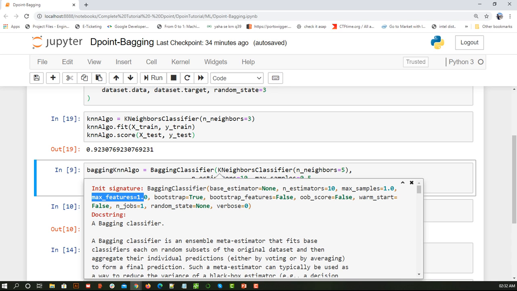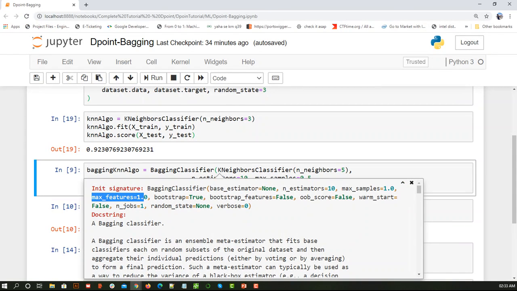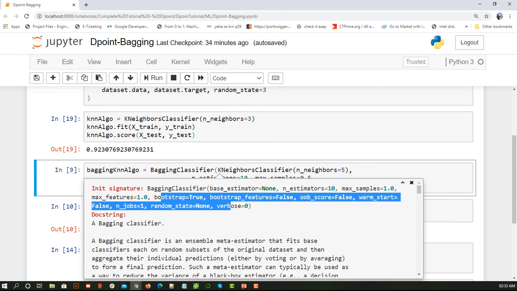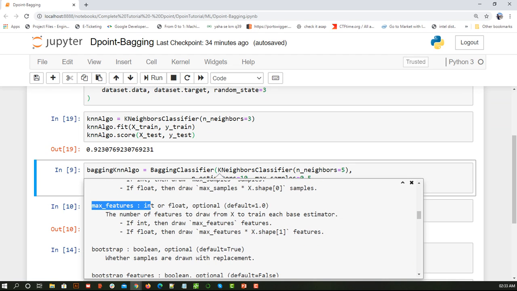If you have seen in my example, how many features do I have? I am having 4. So maximum features means, when you are picking for one model, you cannot pick more than this number of features. That is the maximum number of features that I need to mention. If you are having any trouble with any of these params, you can scroll down and you can see the description of each of them.